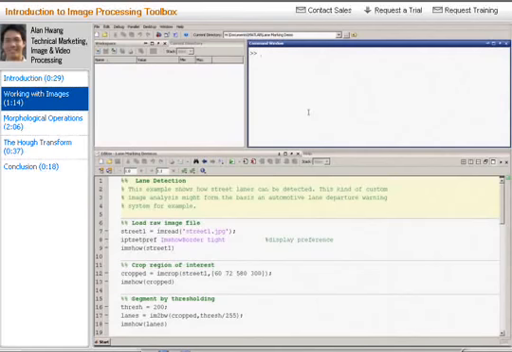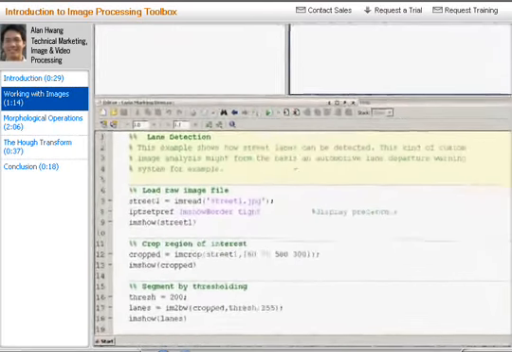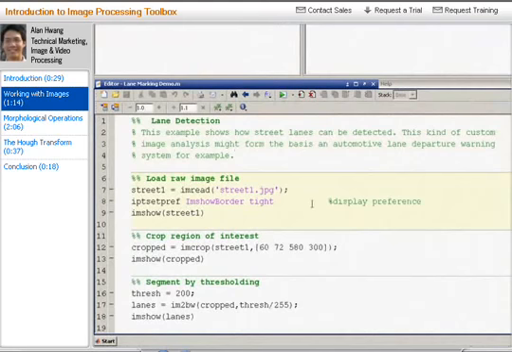Let's begin by reading an image into the MATLAB workspace. The code seen here is organized into cells. The MATLAB editor has a feature that allows code within a cell to be run iteratively and independently of other cells in the script. It also enables you to include code and comments in presentations using the publishing feature. In this cell, we use the imread and imshow functions to import a JPEG image into the MATLAB workspace.